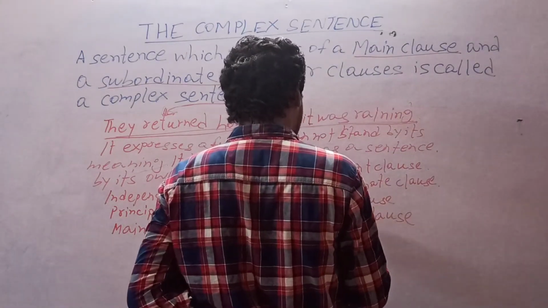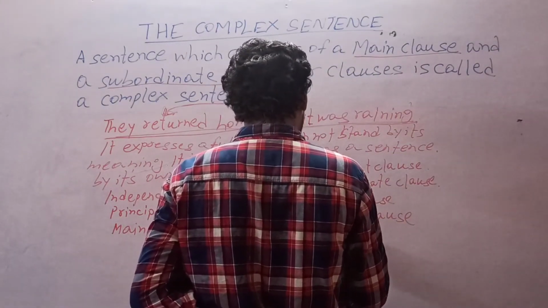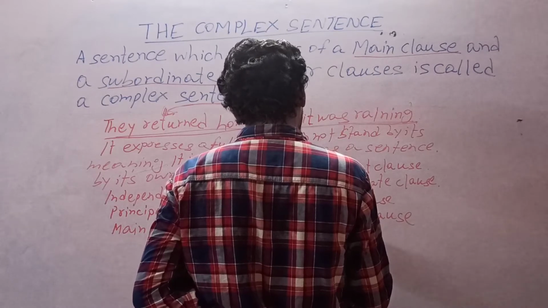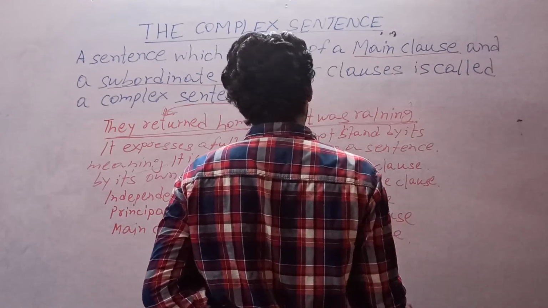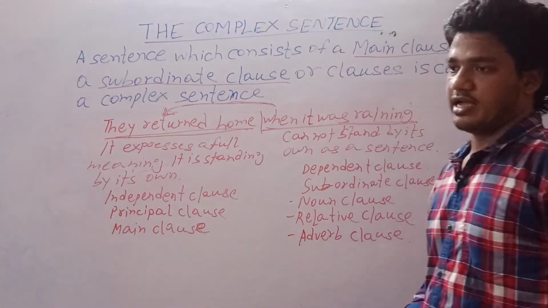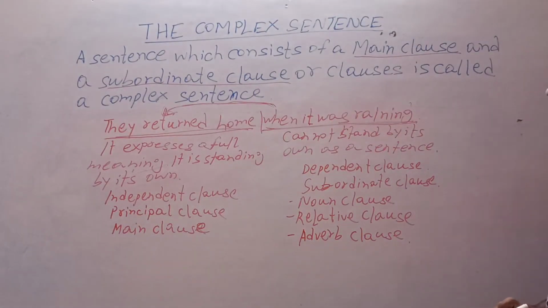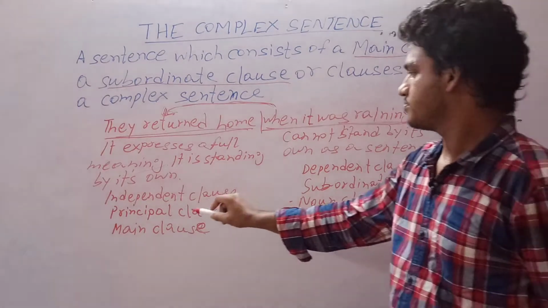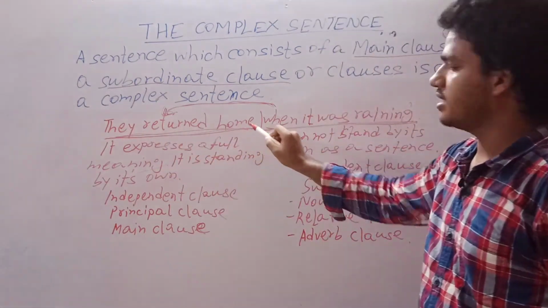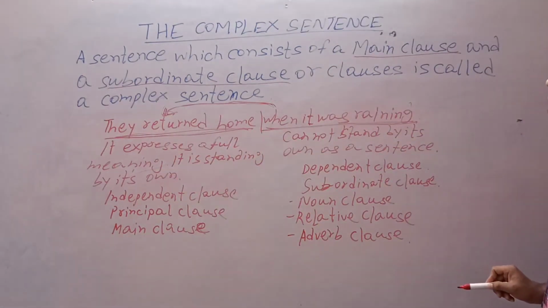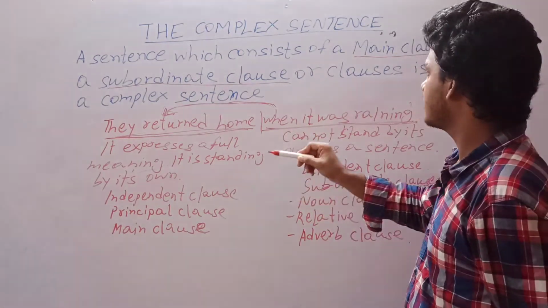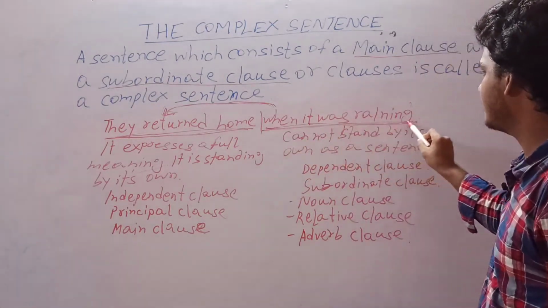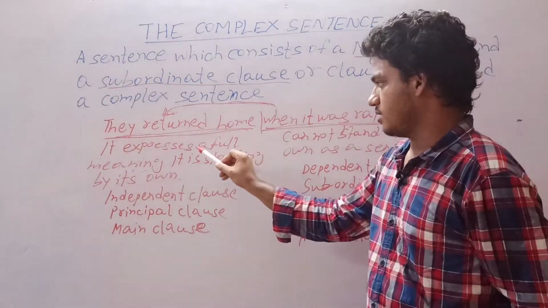The first one is noun clause, the second one is relative clause, the third one is adverb clause. So a complex sentence consists of a main clause, they returned home, and a subordinate clause or more than one subordinate clause, when it was raining.